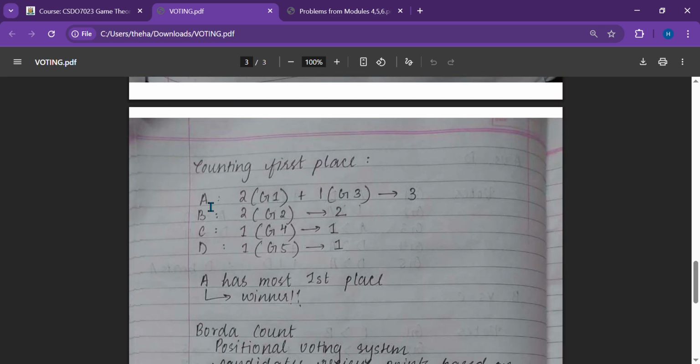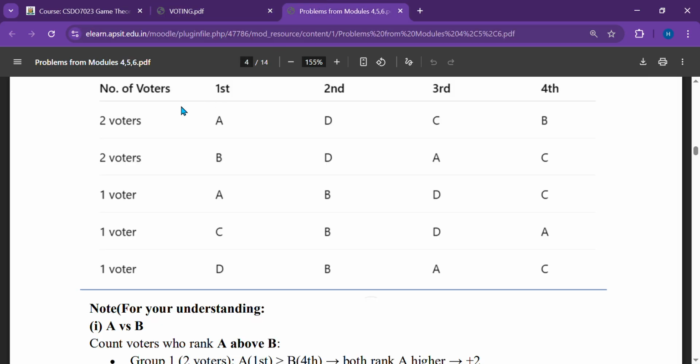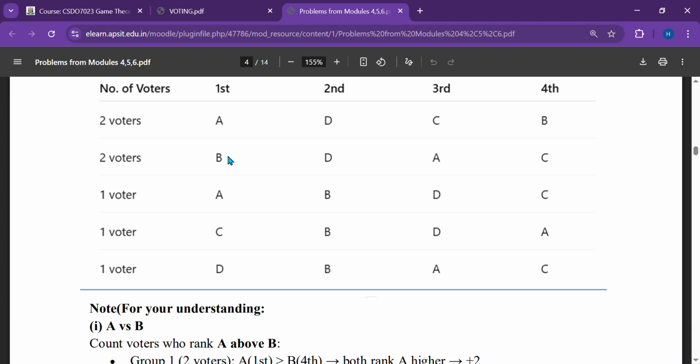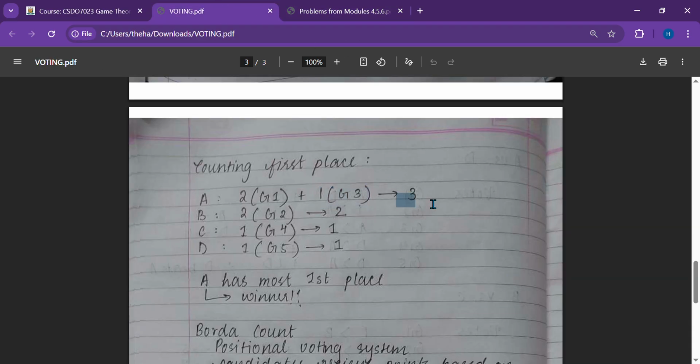So, basically, we have written A, B, C, and D, comprising all the candidates here. Now we'll calculate how many times each candidate appeared in the first round. So we have A. To look at A first. How many times was A placed in the first round? We can see that A was placed over here in the first round once here and once here. So that's 2 times. By 2 people it was placed over here in the first round, and over here by 1 person in the third round it was placed. Over here 1, over here 2. So that makes it 3. So it was placed in first place 3 times. B.